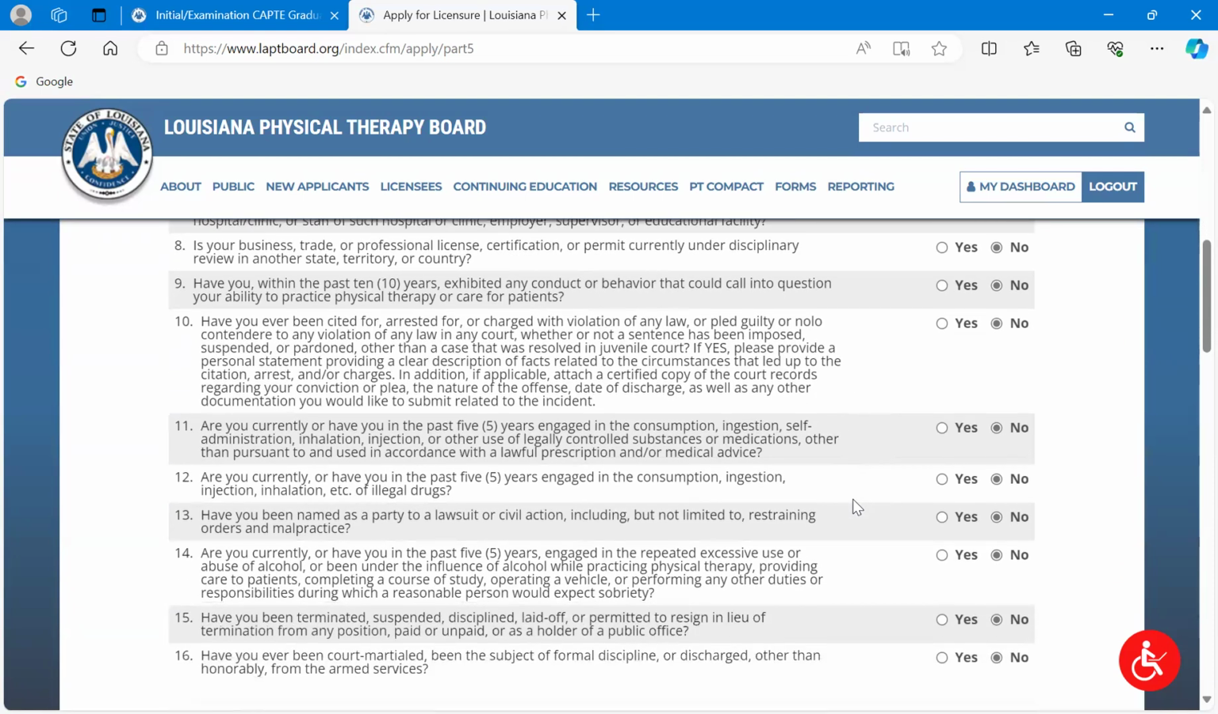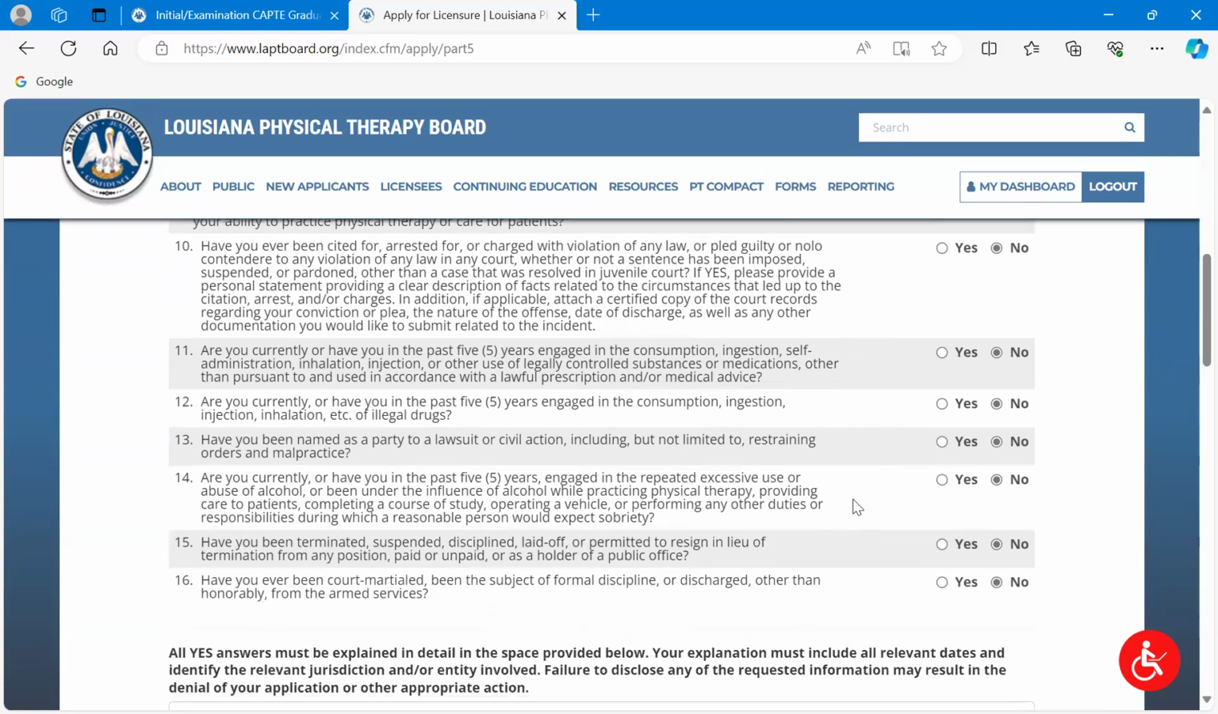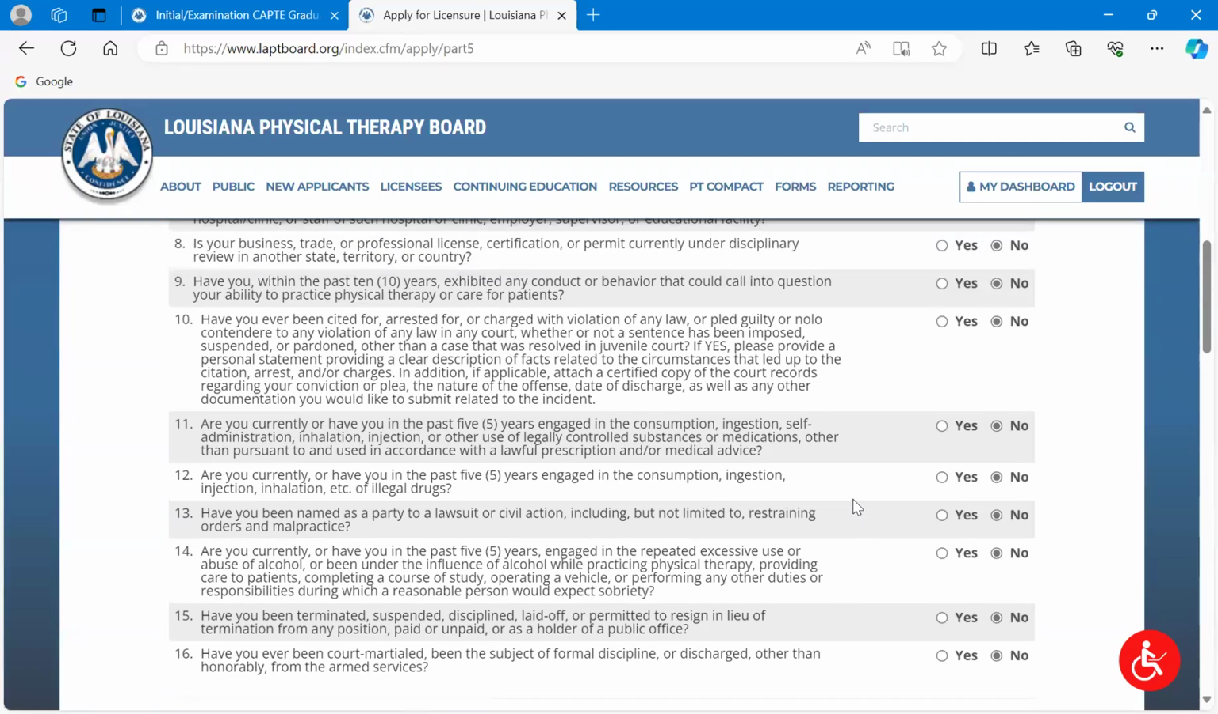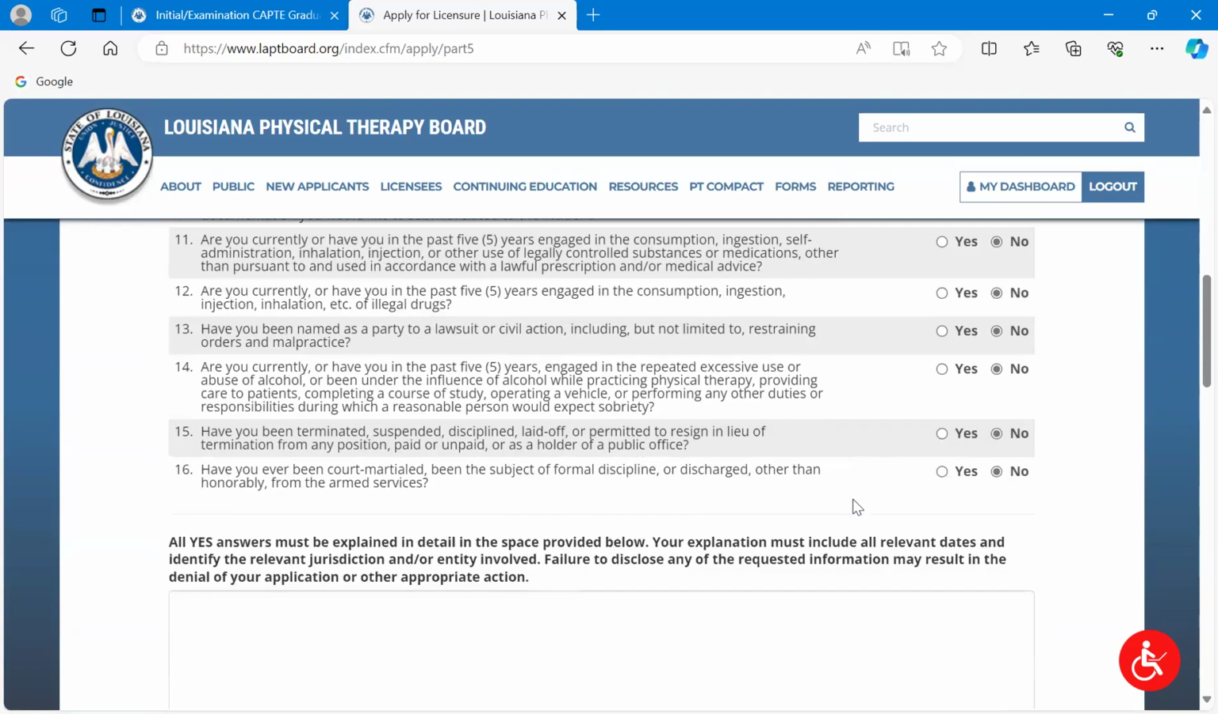So all of these questions are kind of in relation to determining if there's any past history that you have that we might be concerned about or would be a concern entering the profession. Read each one carefully, answer honestly, especially for number 10.